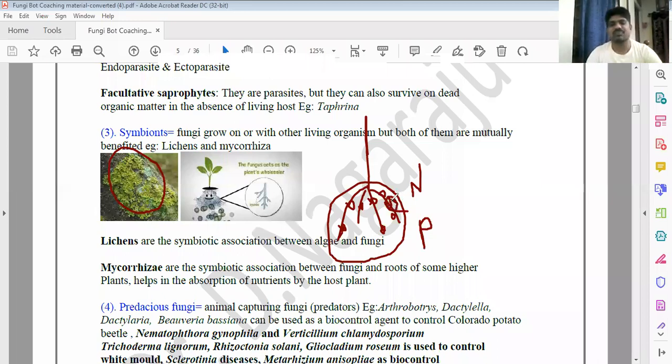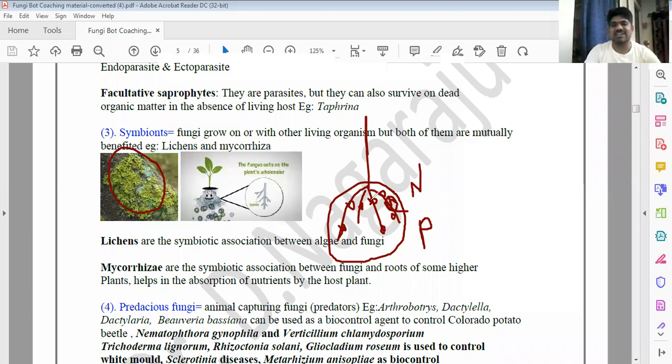mycorrhizal fungi. Again, mycorrhiza types are there that we will discuss later. Mycorrhiza, 7 types are there: ectomycorrhiza, endomycorrhiza, and so on. Various types of the mycorrhizas are there. But basically, the mycorrhiza is a symbiotic association. Okay.